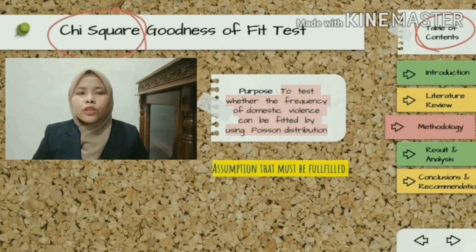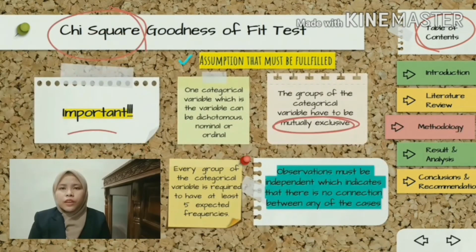We use this method to test whether the frequency of domestic violence for every month can be fitted by using Poisson distribution. Before we use this method, there are assumptions that need to be fulfilled. The first assumption is one categorical variable, which can be dichotomous, nominal or ordinal. We use month as the categorical variable and it is nominal since the data are from January 2016 until December 2019. Next, observations must be independent, which indicates that there is no connection between any of the cases.